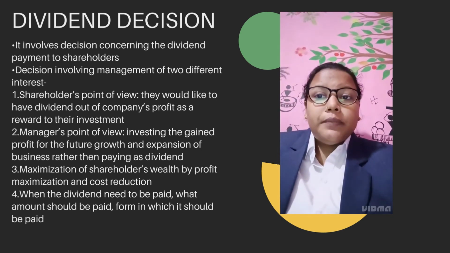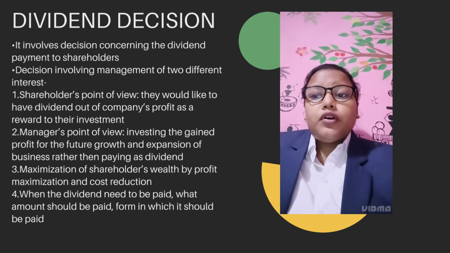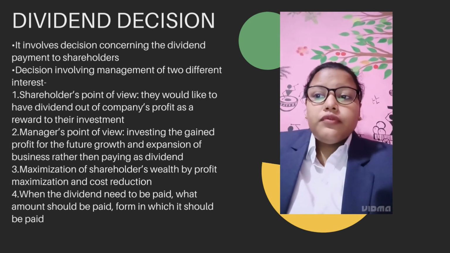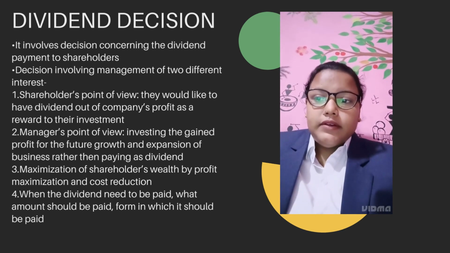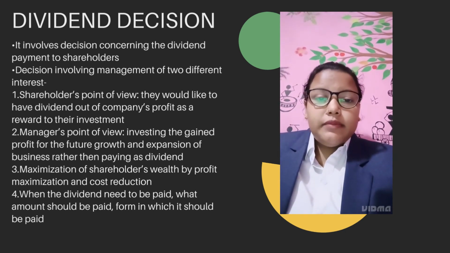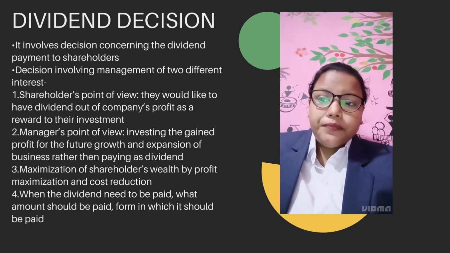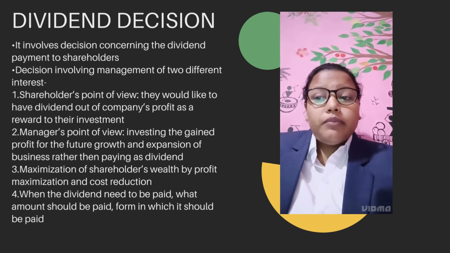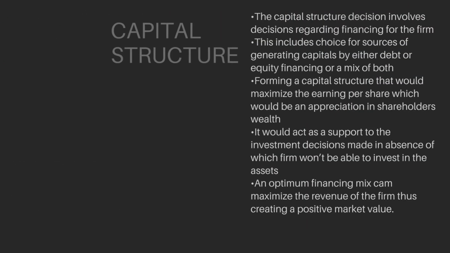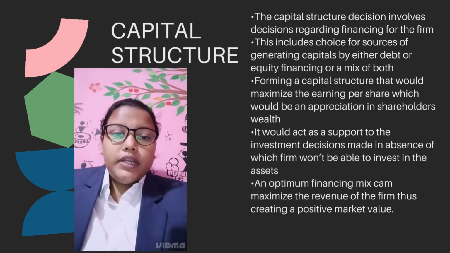And the manager's point of view is investing the gained profit for the future growth and expansion of the business rather than paying it as dividend. So maximization of shareholders' wealth by profit maximization and cost reduction. When the dividend needs to be paid and what amount should be paid is decided in the dividend decision.